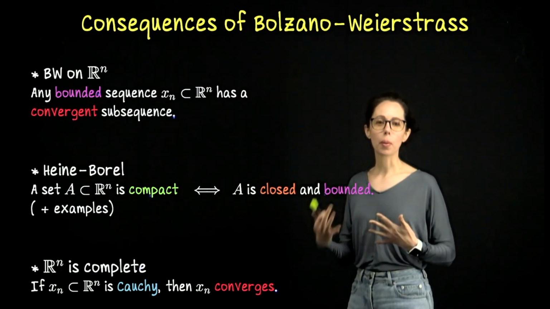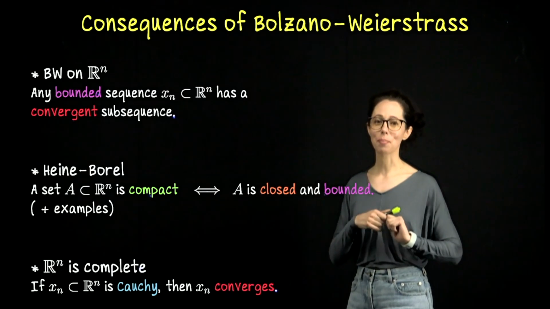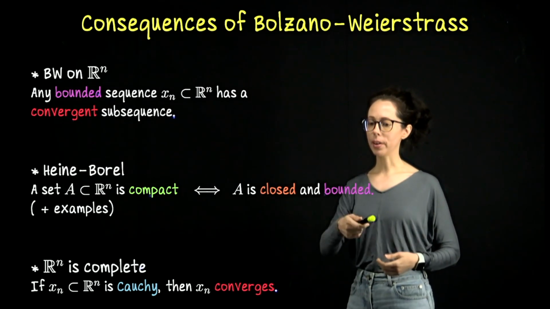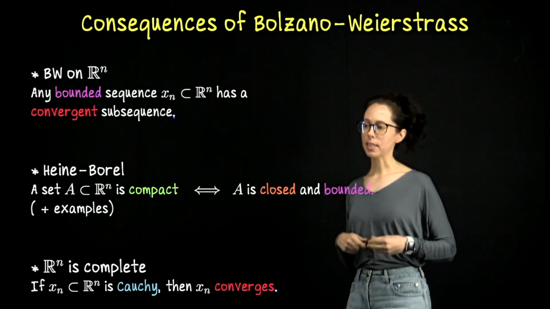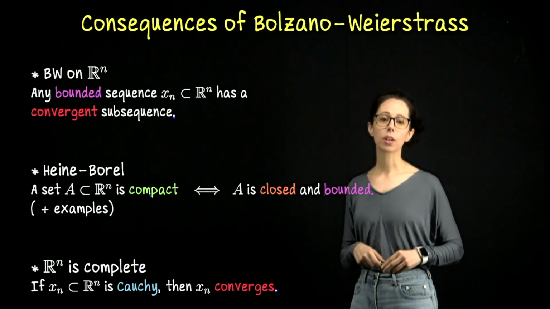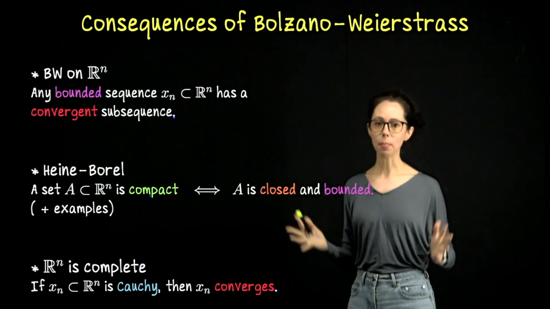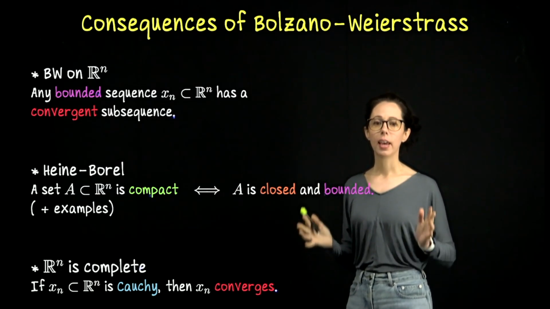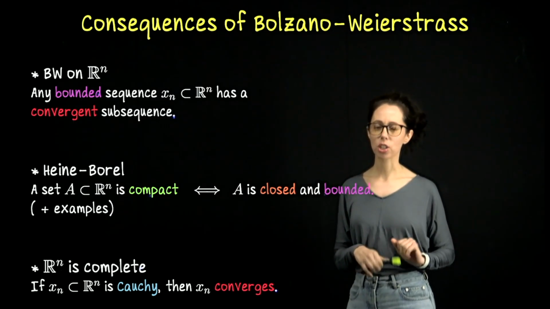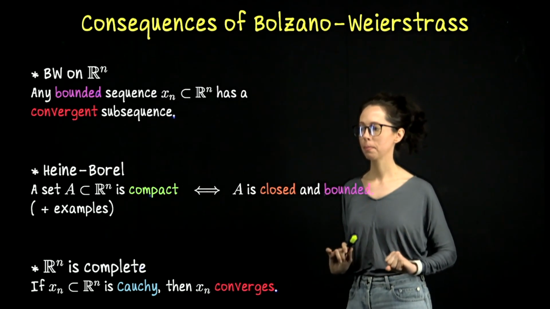I'll say a little bit more about it in a moment, but I'm not going to do a rigorous proof of that statement because it's an exercise I give my students. Then I will prove for you the Heine Borel theorem, which tells us that a set in Rn is compact if and only if it is closed and bounded. We have already shown that in any metric space, Euclidean or not, a compact set must be closed and bounded. So this allows us to go the other direction, which is not true in general.